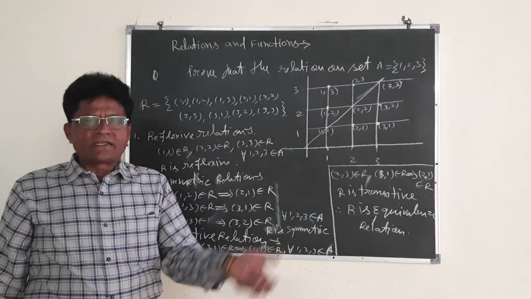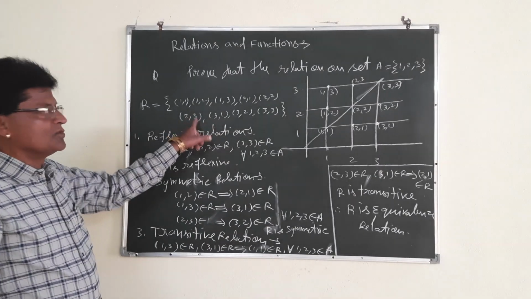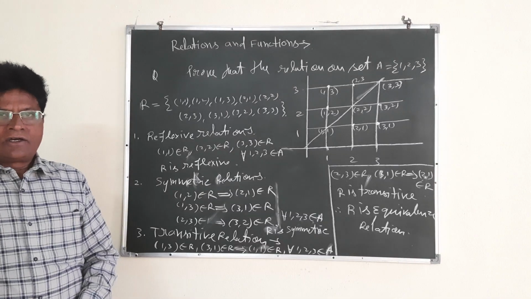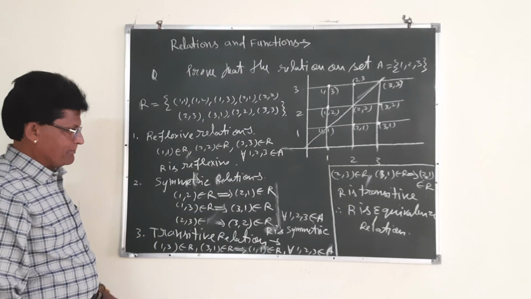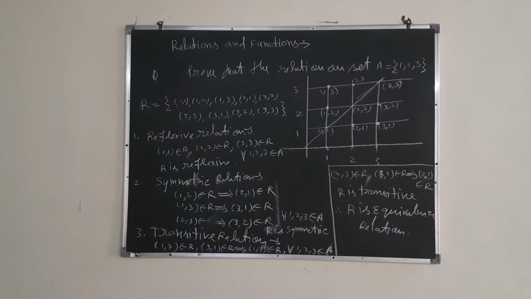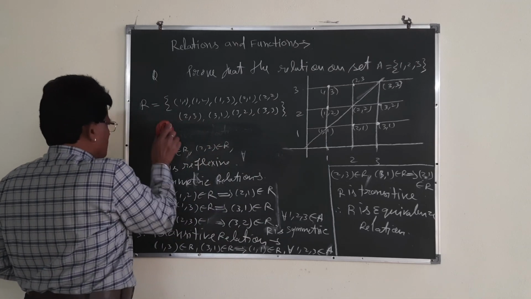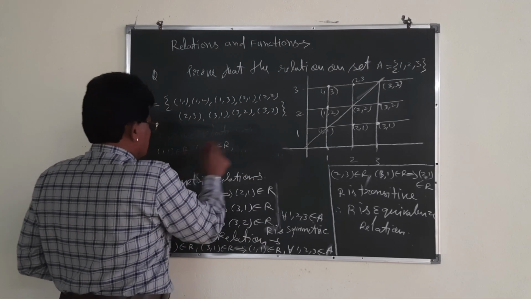Now we are going to take different examples from this universal relation. Let me take one example, and you try to understand.